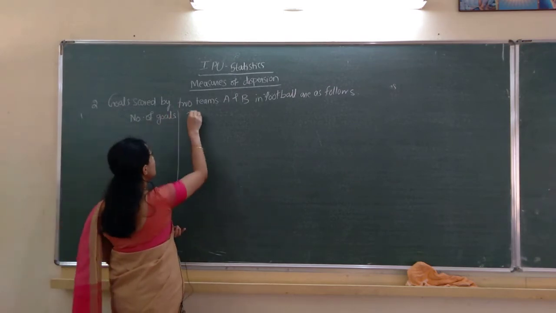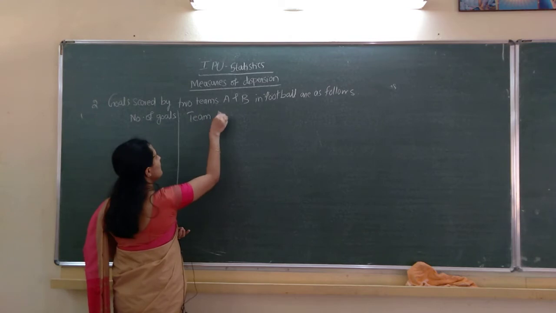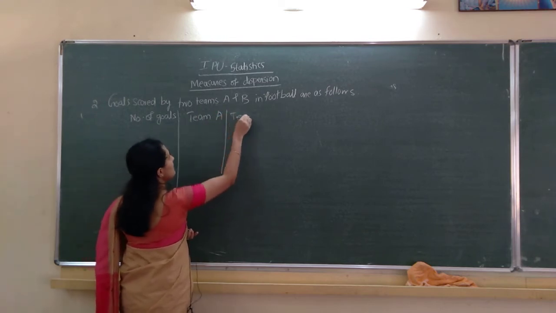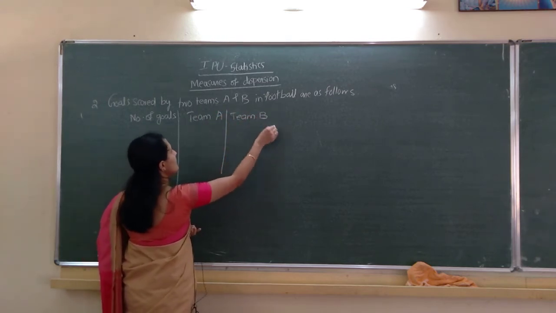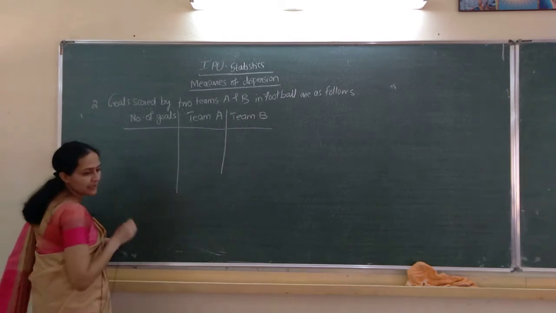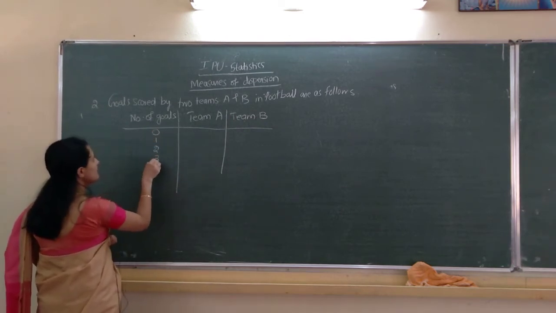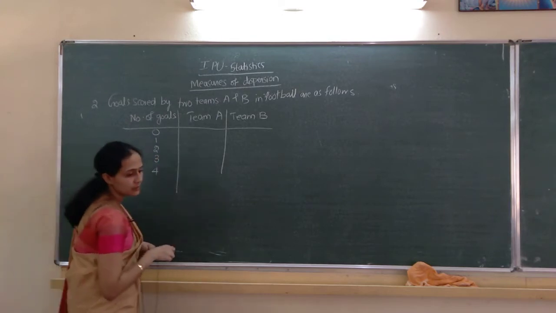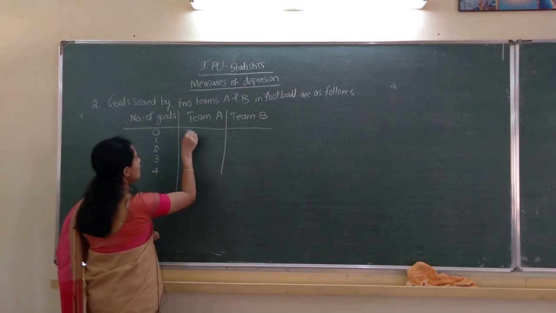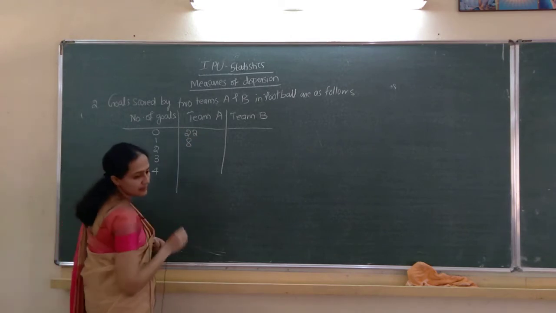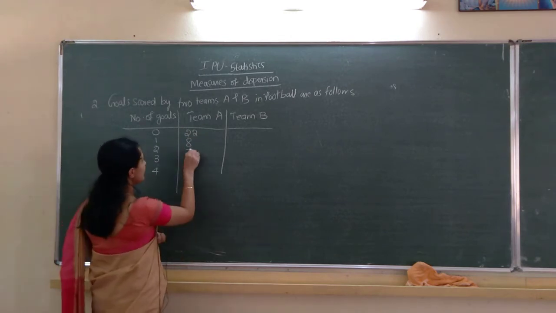Here team A, team B. Team A, team B. Here x: 0, 1, 2, 3, 4. Frequencies for team A: 22, 8, 7, 8, 3.